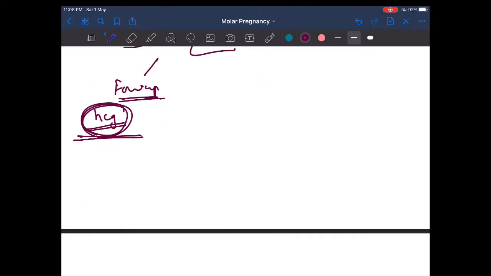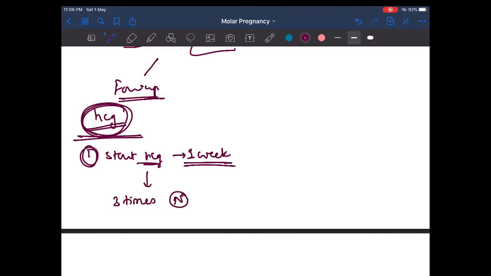So after doing surgery, number one, start HCG measuring weekly, that is once in a week. When it comes normal three times, that is in every 3 weeks, like 1 week not normal, 2 weeks not normal, but 3 weeks normal, 4 weeks normal, and 5 weeks normal.